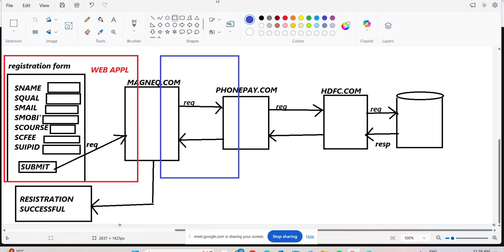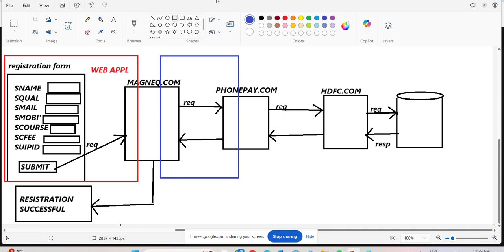In this case, what is the service provider, and what is the service consumer? PhonePe is the service provider, or not, sir? MagnaQ is the service consumer, or not? Say yes or no, sir. MagnaQ is the service consumer. PhonePe is the service provider. MagnaQ is accessing, that is, MagnaQ is consuming the service.